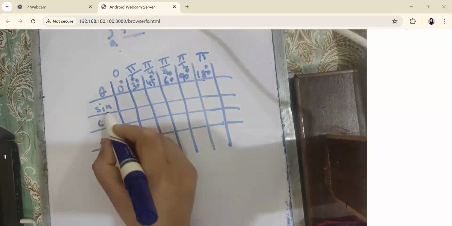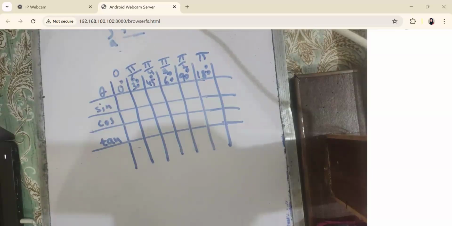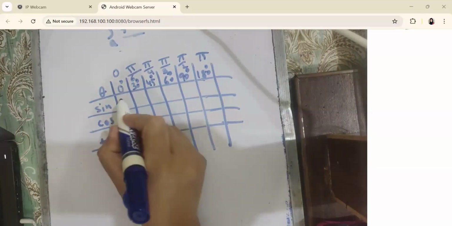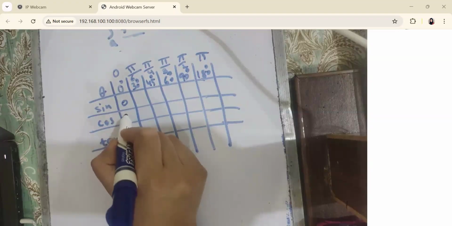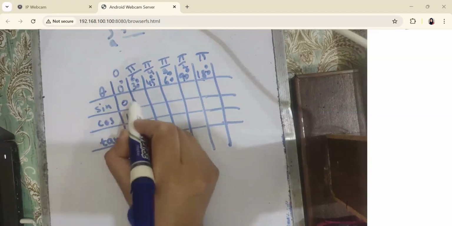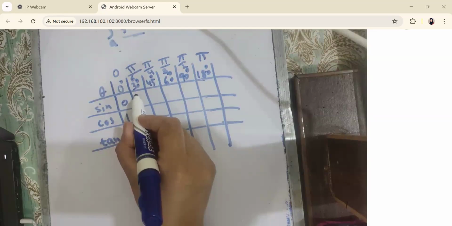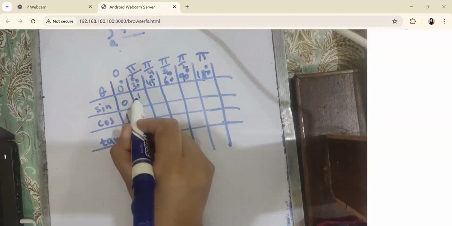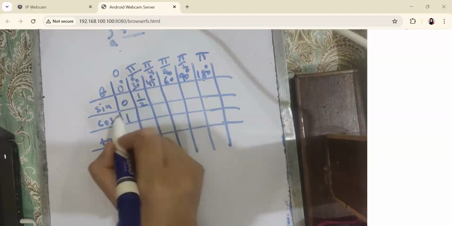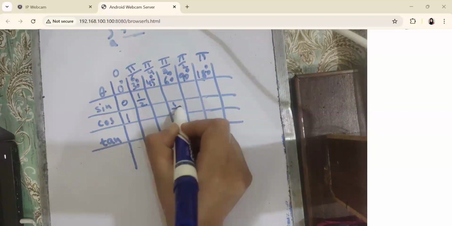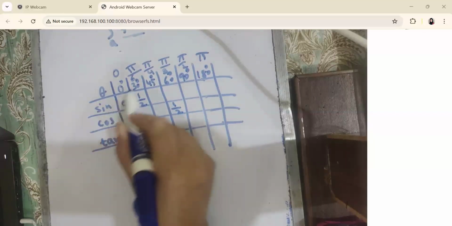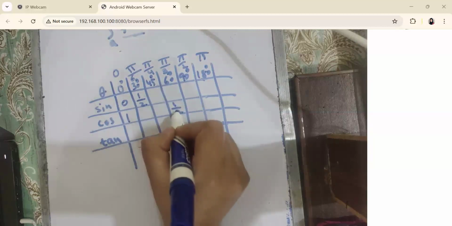Okay, what is the value of sine 0? 0. Cos 0? 1. Sine 30? Sine 30 is 1 by 2. And cos 60 is also 1 by 2. Sine 30 is 1 by 2, cos 60 is 1 by 2.